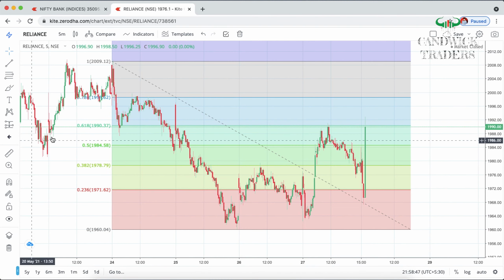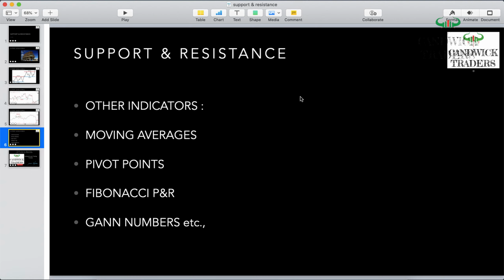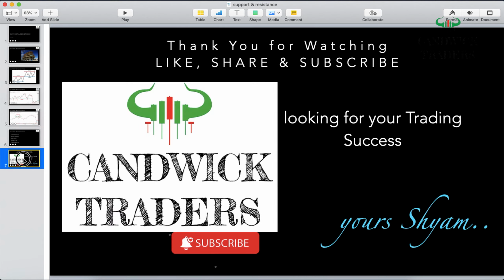It is already automatic. This is a simple Zerodha chart, and Upstox and a lot of basic broker charts will have this, and Gann numbers also, and a lot of other things. These are some of the indicators which give us ready-made support and resistance, but as per my personal opinion, drawing manually will be the best and number one leading indicator, I can say that.